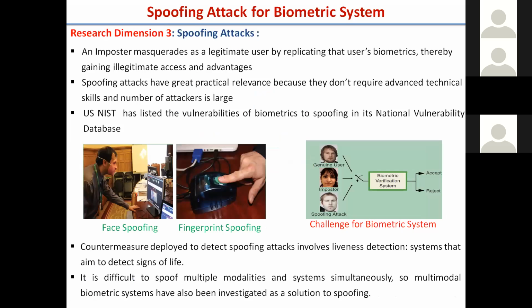I already said this; it is already reported by NIST as one of the vulnerabilities, spoofing, as I already showed here. That is face spoofing: you put some face here, or a dummy finger, and you get the access. Countermeasures are also suggested by the ISO standard.